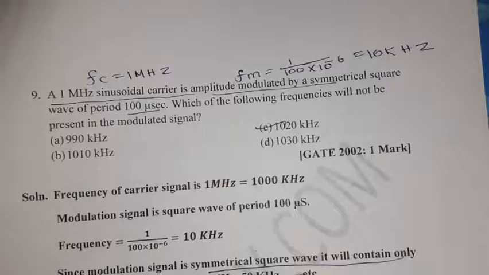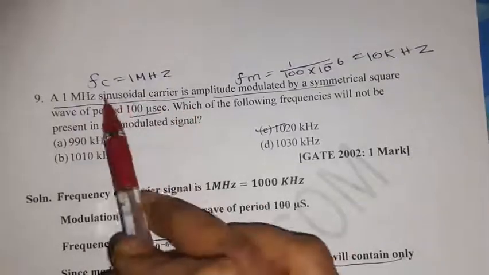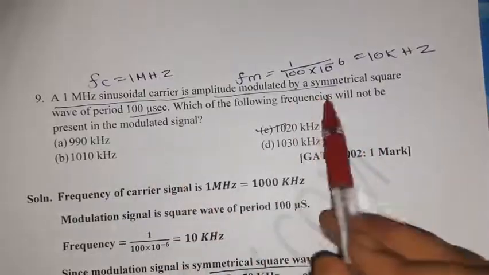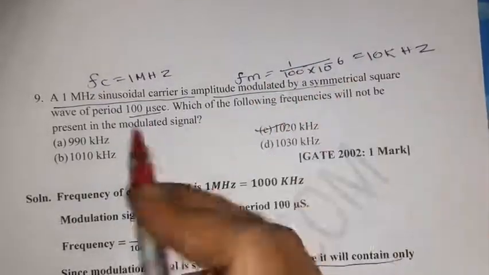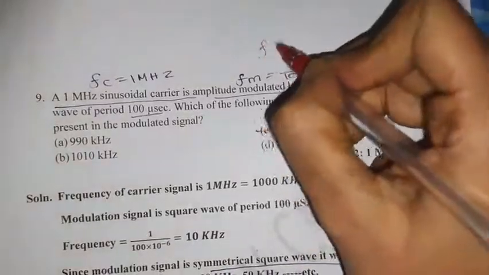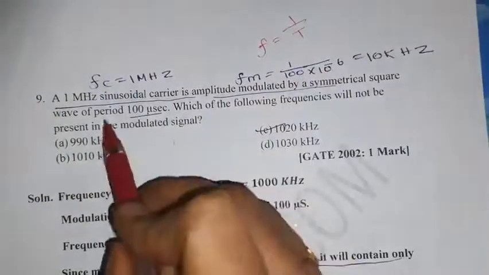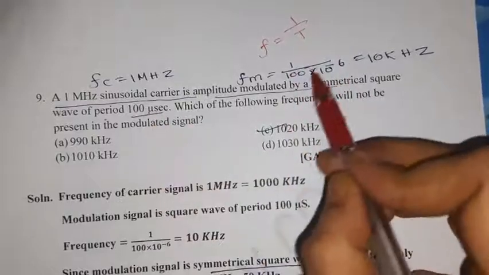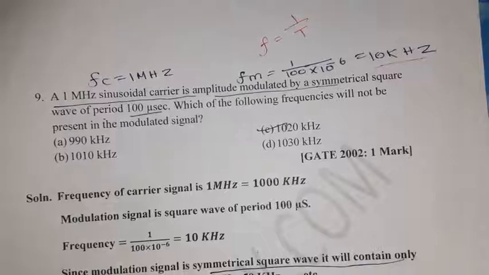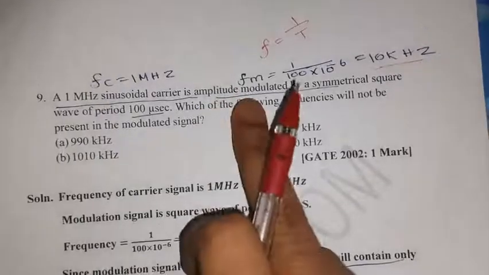So fc equal to 1 megahertz. fm is given as time, so Tm. In general f equal to 1 by T, right? T is the given period. So 1 by 100 microsecond we will get 10 kilohertz. Okay, so fm is also given.